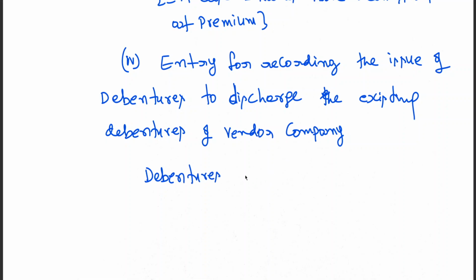Debentures in vendor company account debtor. Sometimes debentures can be issued at discount. The issue price can be less than par value, or the issue price can be more than par value. This is with the amount of debentures.